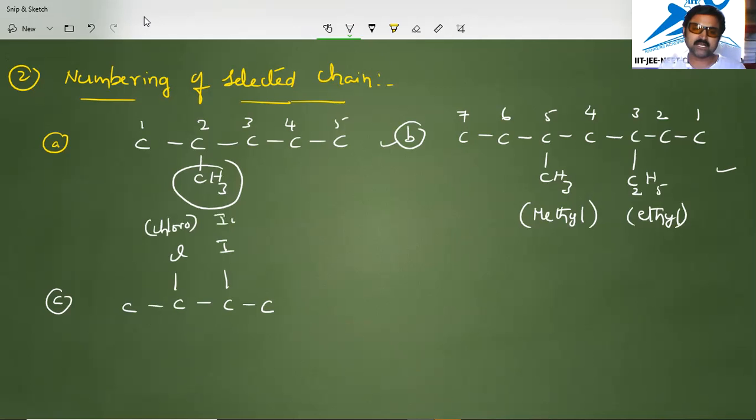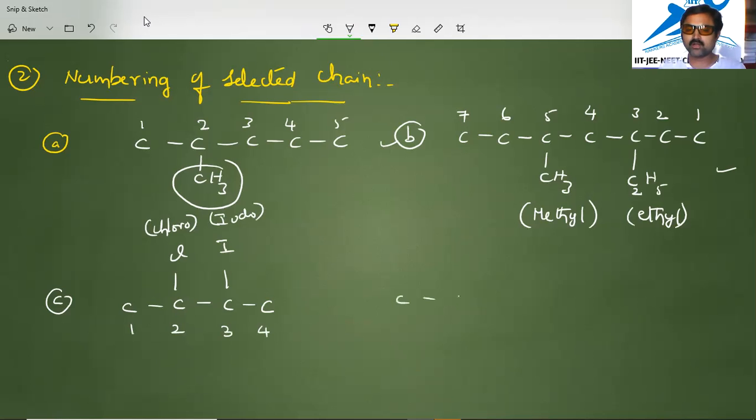As we know, these are the prefixes. In this, chloro will come first. That's why we will start giving numbering from left to right. Write 1, 2, 3, 4 like this. Another one we will check.